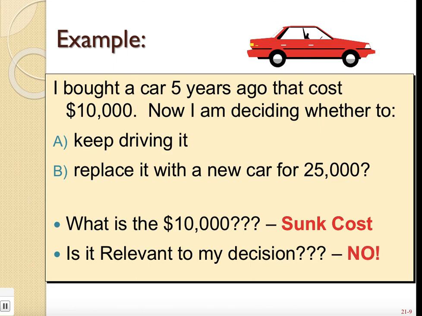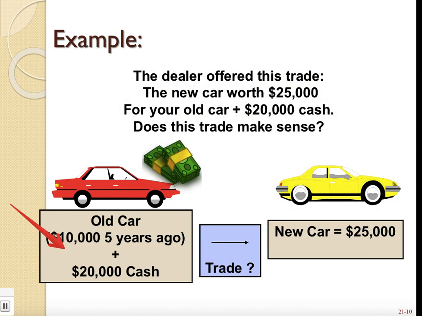Because if it doesn't change between A and B, if either way that $10,000 was spent and none of these choices is going to change that, then it is irrelevant. Remember, relevant costs are only those that are going to be different if I choose A versus B. And if the $10,000 is a sunk cost that's not going to change, then no, it is not relevant to my decision. Now let's carry on with that example.